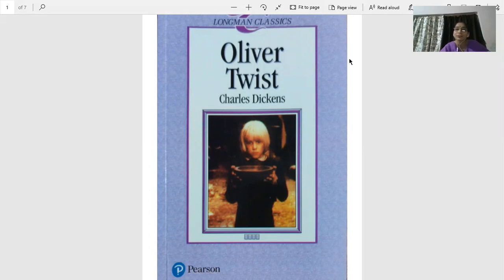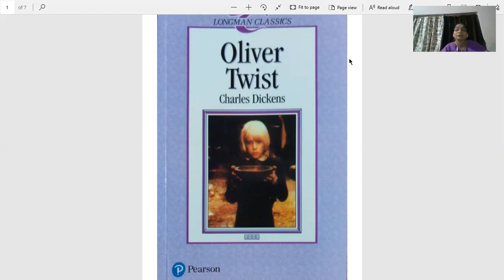We have finished the first chapter, the second poem, and the second chapter of literature. Workbook also, I will share the PDF. The exercises, the important ones that we have to do, I will share the PDF. And in the workbook, we have an unseen passage also, beta. If you remember, in all the workbooks we have a passage which you have to solve. That passage I have not solved for you. That is your work. You have to read that passage in the workbook on your own and solve the question answers. And the main exercises which have to be done, I had done already, and I will share the PDF with you.